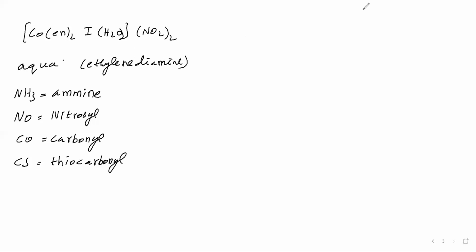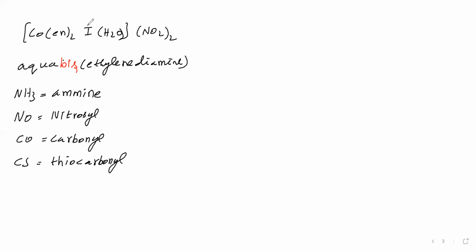Instead of that, we have to say bis. If the ligand name contains di or tri, then for saying 2 times, don't use di, say bis. For saying 3 times, use tris like this.